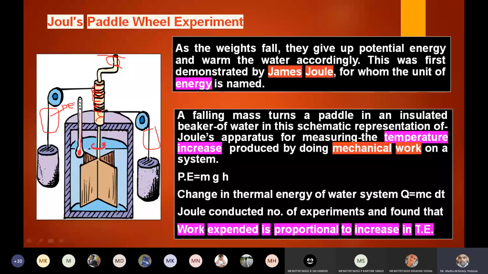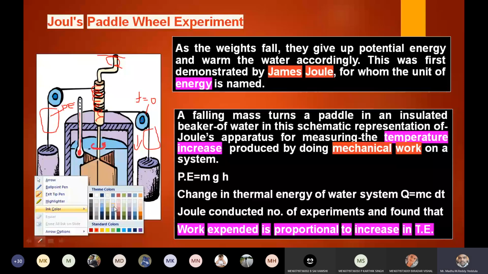Whenever you remove this handle, due to gravity the weights start moving downward. These weights are attached to this wheel by using a string. When the string is passing over a pulley, the main advantage of the pulley is that friction is equal to zero, meaning there is no loss of energy. Pulleys are always frictionless bodies.